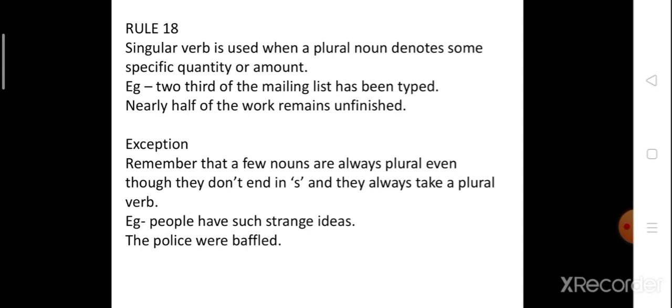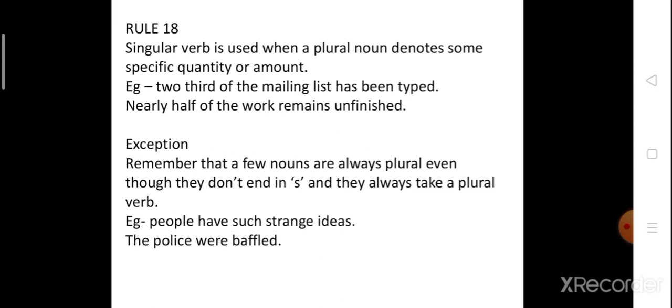When a quantity or amount is told or defined to you, then you use a singular verb. For example, two thirds of the mailing list has been typed. Now here a quantity is being given to us, that is, two thirds. And what are we using with it? A singular verb, that is, has.